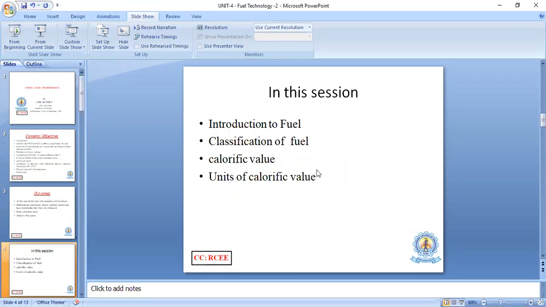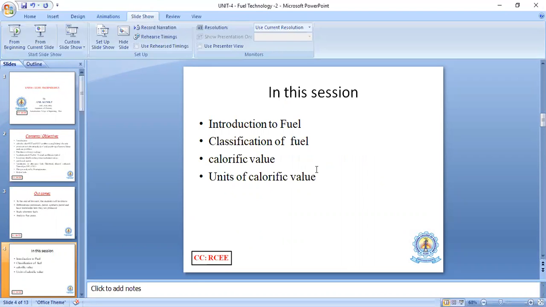In this session we are going to discuss introduction to fuel, classification of fuel, calorific value and units of calorific value. These are the contents we are going to discuss in this session, right?